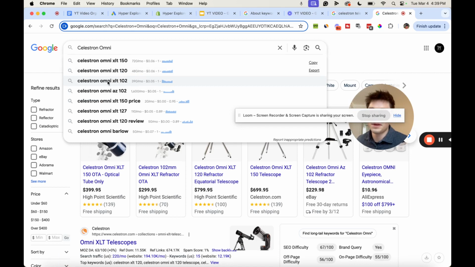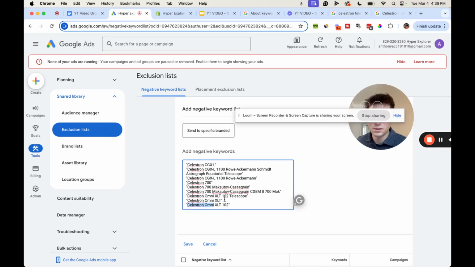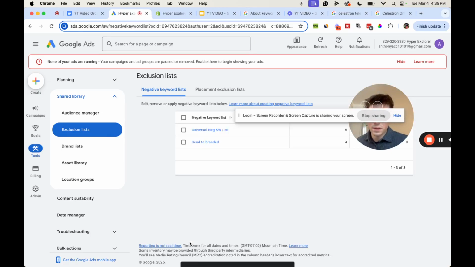So we're probably not going to do Omni XLT. We're going to do Omni XLT 102 because we're not running ads to the 150 and 120, and we don't want to show up for these. We only want to show up for the person looking for the Omni XLT 102 because that's what we're selling. Okay, so XLT 102. Boom. Now we're going to save these.